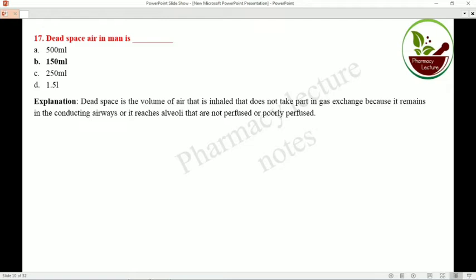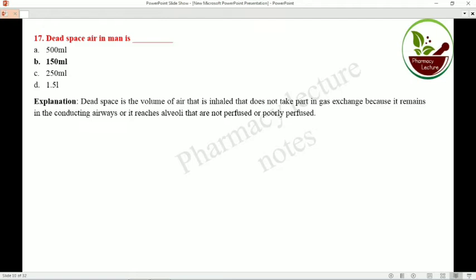So what is dead space? Dead space is the volume of air that is inhaled that does not take part in the gaseous exchange process, either because it remains in the conducting airway, or because it reaches alveoli that are not perfused or poorly perfused. That means, in a simple way, the amount of air present in the respiratory tract that is not involved in the exchange process.